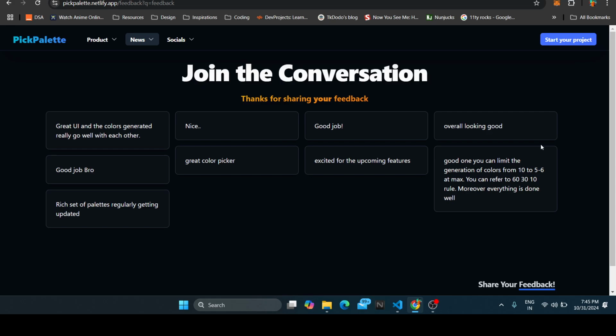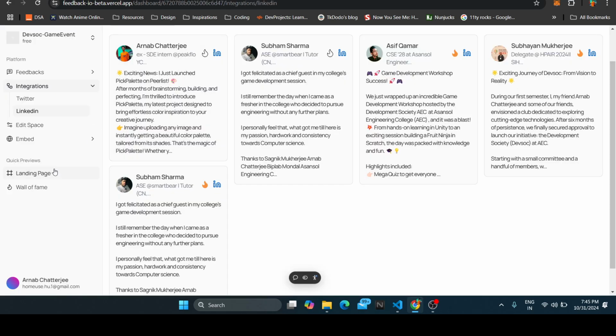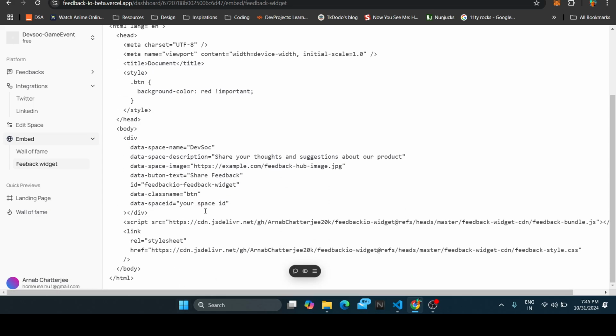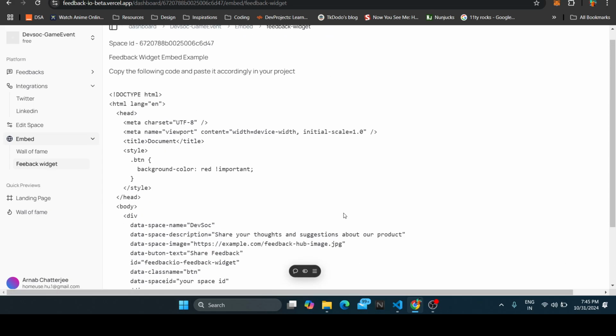For example, I am hosting a Wix page or a WordPress site. I just want to embed one link. So we have a solution for that as well. If you go to the embed settings, you can see how to integrate this wall of fame and that feedback collecting widget. You just have to copy this and paste it here, and it's customizable. The buttons and the cards are all easily customizable.